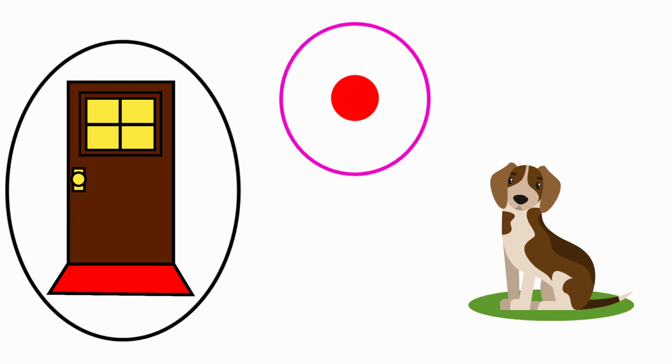Next one, dot. Dot. The beginning sound of the picture dot is D. And the sound of the letter D is D. The sound of the letter D is D and the beginning sound of the picture dot is D. Both are the same sounds. So, we are going to circle the picture dot.